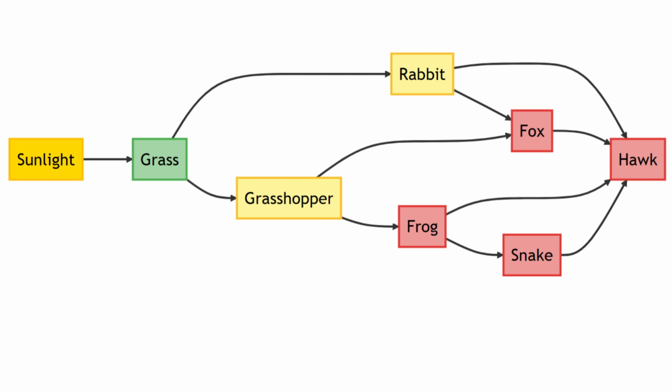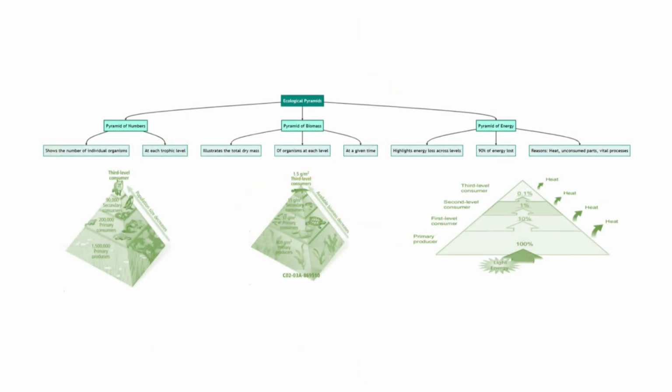But nature is rarely simple. A food web, a network of interconnected food chains, provides a more accurate picture of how energy moves through an ecosystem. Now, let's talk about ecological pyramids, which visualize the biological productivity of each trophic level. There are 3 main types. The pyramid of numbers shows the number of individual organisms at each level. The pyramid of biomass illustrates the total dry mass of organisms present at each level at a given time. The pyramid of energy highlights how energy diminishes with each trophic level, with 90% of the energy being lost due to heat, unconsumed body parts, and other vital processes.